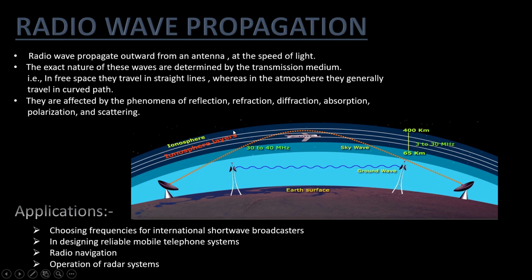They are affected by the phenomena of reflection, refraction, diffraction, absorption, polarization, and scattering. Some of the applications of radio wave propagation are radio navigation and operation of radar systems.